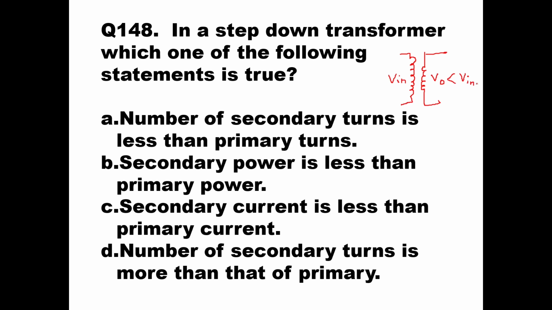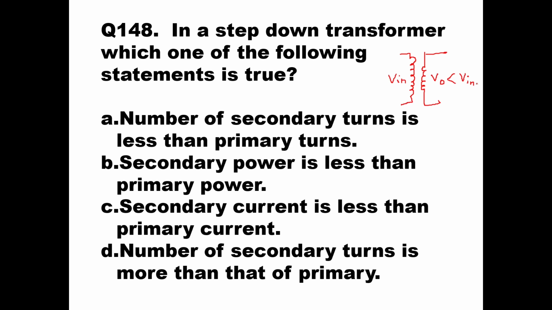So as per that basic idea, if you see the statements here, option A says that number of secondary turns is less than primary turns. Option B says the secondary power is less than primary power. Option C says that secondary current is less than primary current. Option D says that number of secondary turns is more than that of primary. So out of this, with the basic idea of a step down transformer, option A is right.